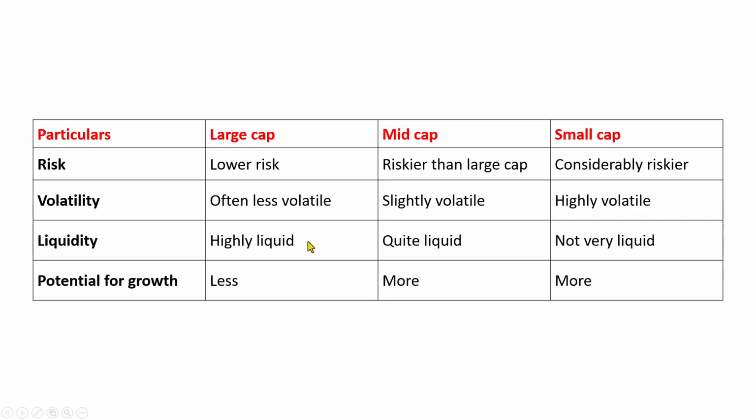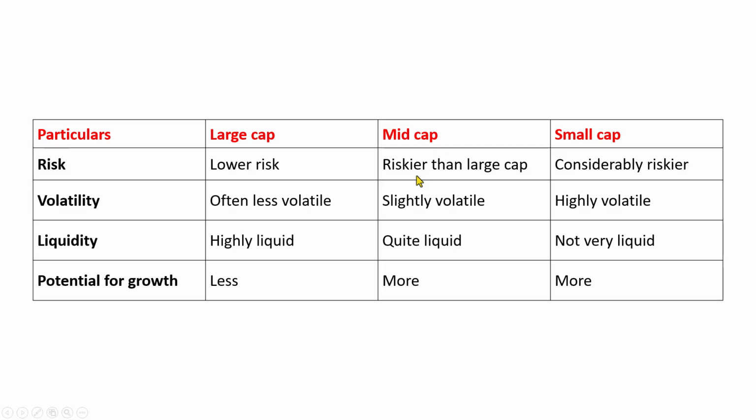So, liquidity will be good in case of large cap stocks. Now, coming to mid cap. Mid cap companies are also good, but they are riskier than large cap companies. The stocks are slightly volatile when compared to large cap companies.